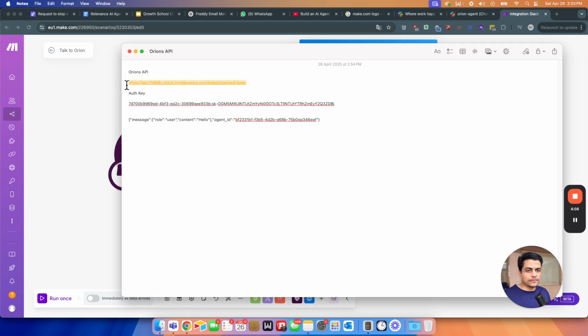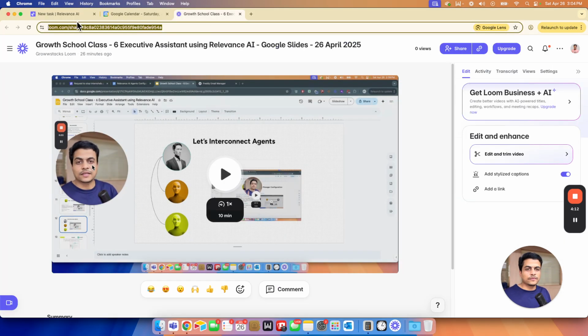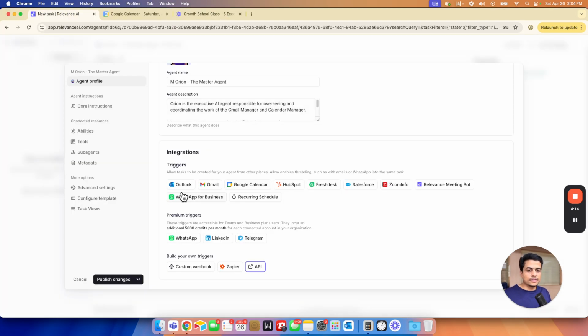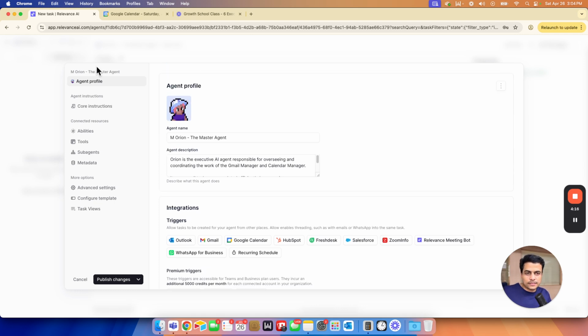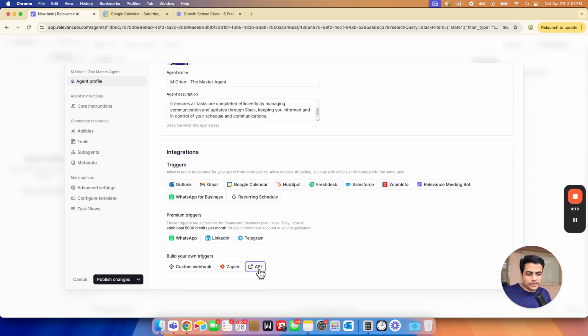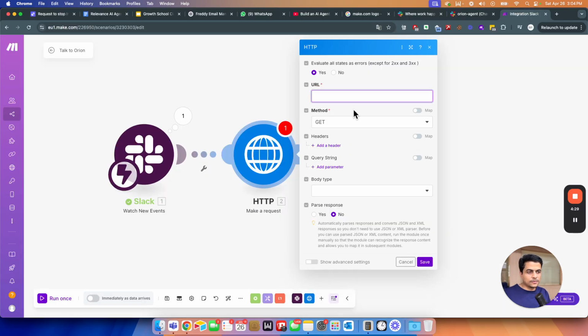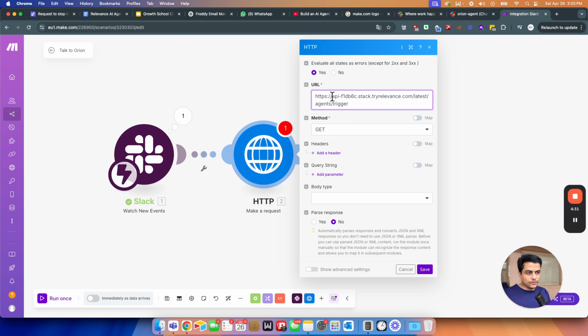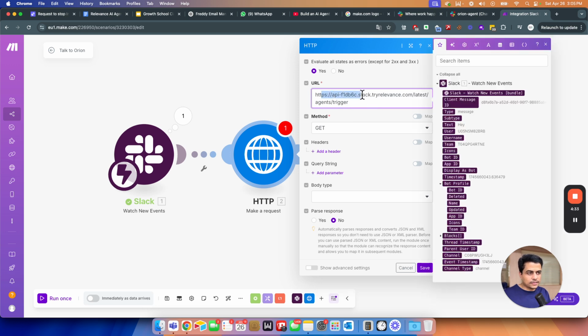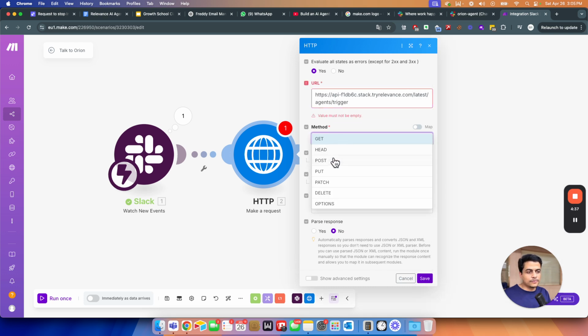If you remember, if not, let's do a quick recap. We went to Orion's settings, and at the bottom of the triggers there is something called build your own triggers. It's called API. We clicked on this API and found this endpoint URL. Simply copy this, and the method should be post. So let's go to HTTP over here. We pasted everything here, and it says API, this relevance, latest agent trigger, and we'll say post.